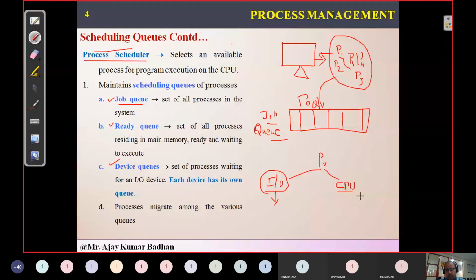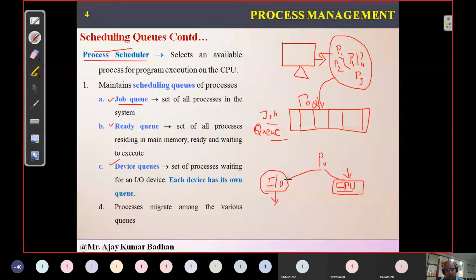What do you mean by CPU bound? These processes spend most of their time in your CPU, the central processing unit, keeping on executing. For example, your programs. You people might have written around 50 to 60 Java programs and they do not require external resources. Let us suppose you have written programs like addition of two numbers, matrix multiplication, matrix addition, transpose of a matrix, and in this way some 40 to 50 programs. Now all these programs come under CPU bound. Why? They require your CPU to perform the execution. They don't require any kind of external resources like I/O devices.